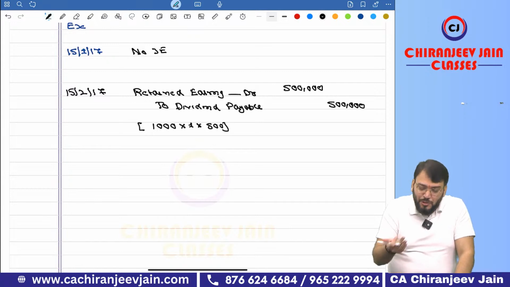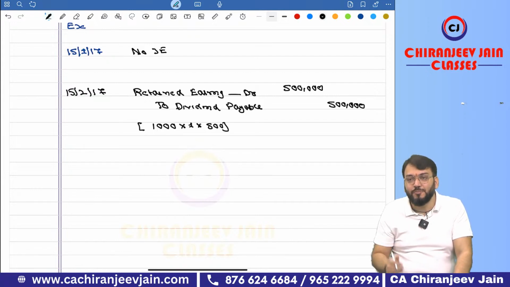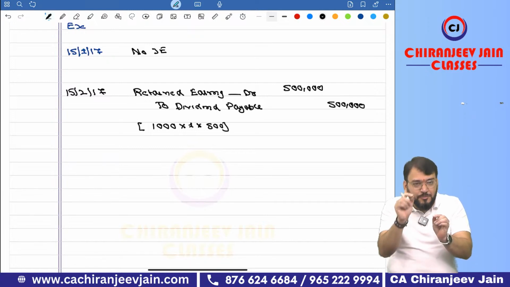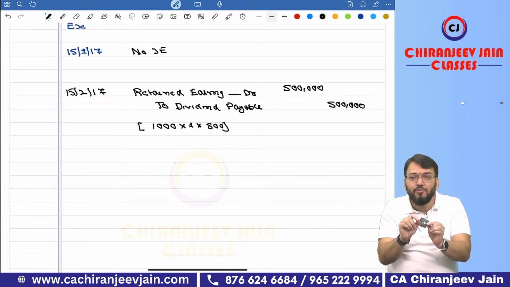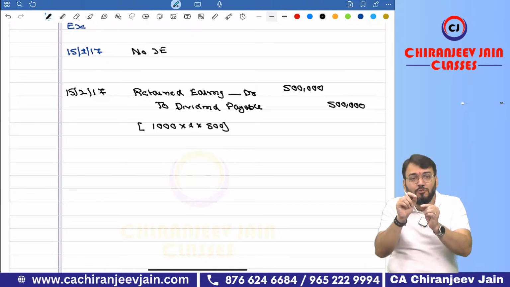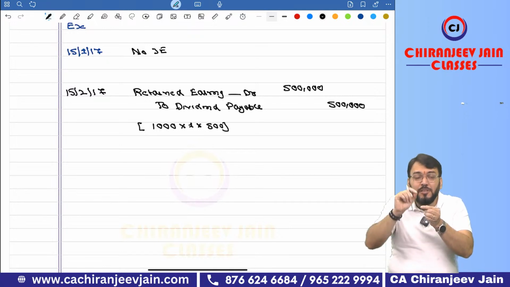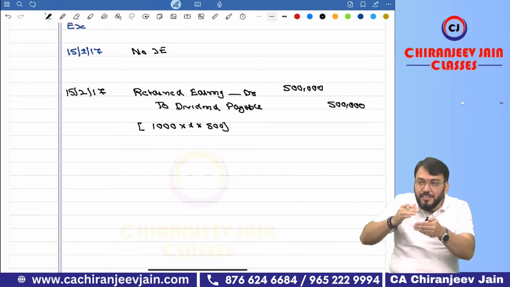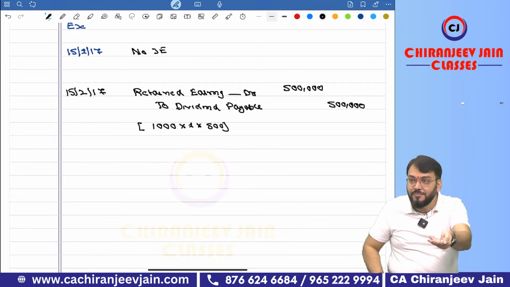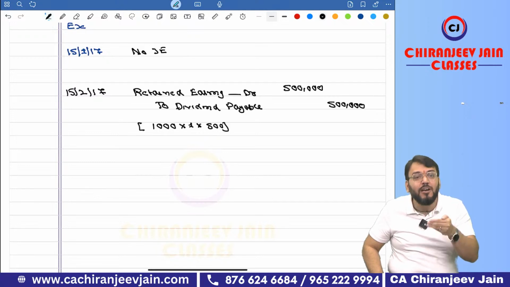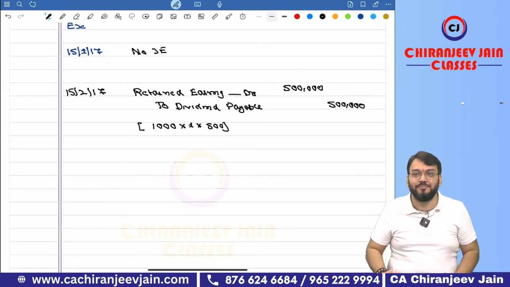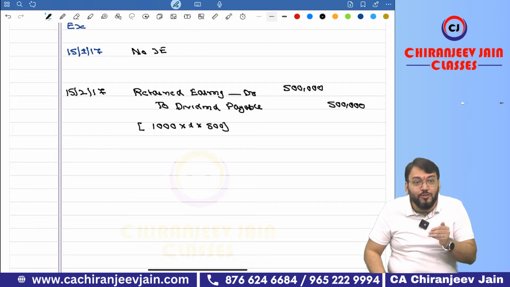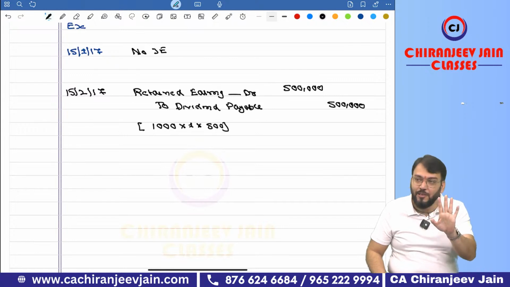Understood? Now you must be thinking, why at fair value, why not at cost price? Just try to understand. If this pen was not distributed, then it would have been sold. At what price? 500 only. Then that much cash would have been received and distributed. So instead of the pen, if you had given cash, that would be worth rupees 5 lakh only. Therefore, at fair value.